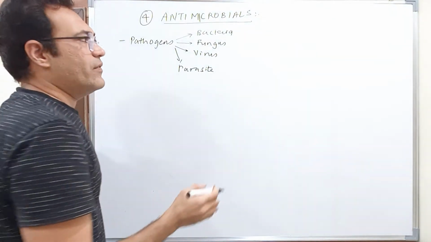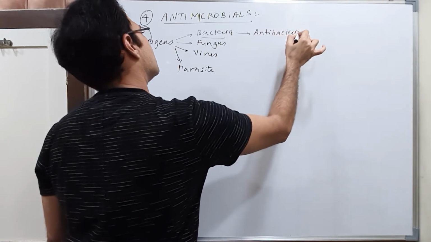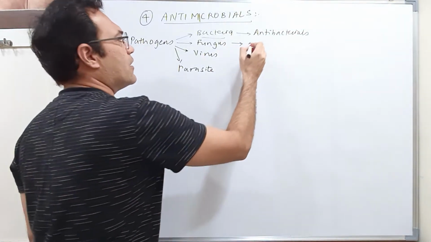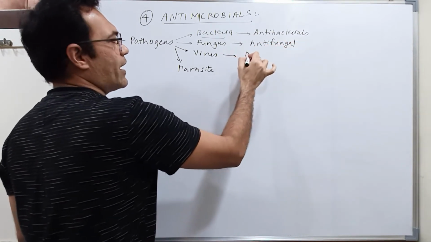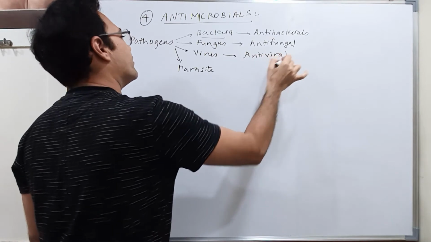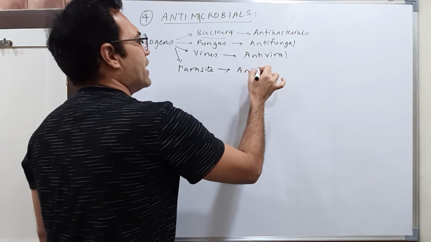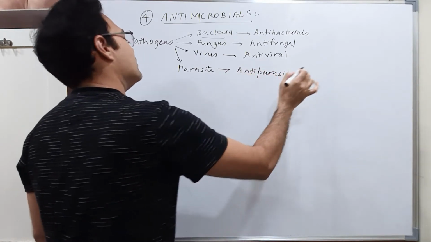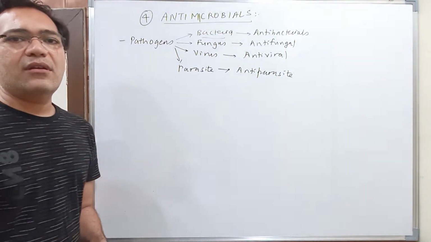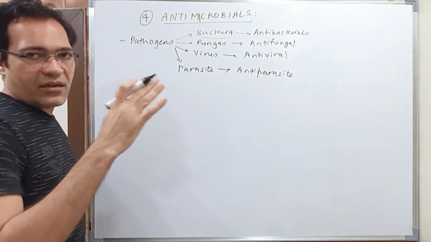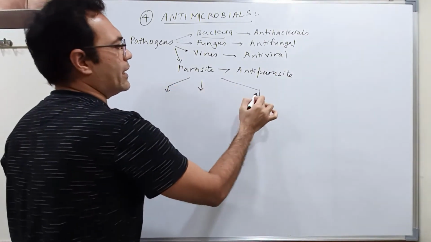Okay, so drugs which act against bacteria are known as antibacterials. Drugs which act against fungus are known as antifungal. Drugs acting against viruses are known as antiviral drugs. Right? And drugs which act against parasites are known as anti-parasite drugs. Clear?